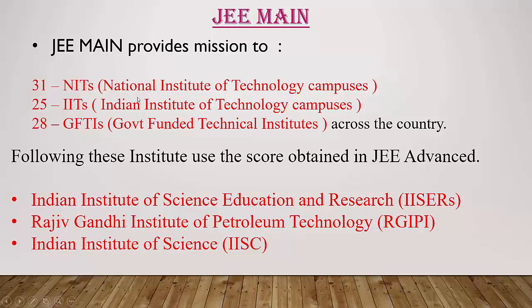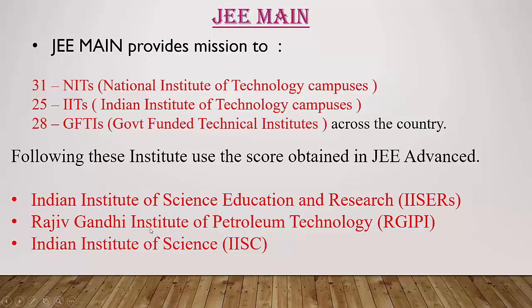That means 31 National Institute of Technology campuses, 25 Indian Institute of Technology campuses and 28 government funded technical institutes across the country. So in these campuses, you will get admission, you will get a seat through this JEE Main examination.